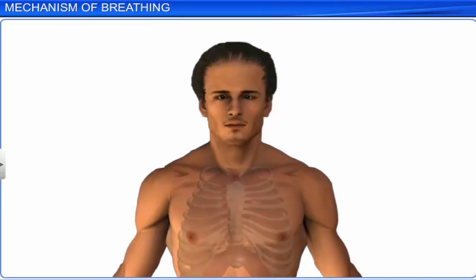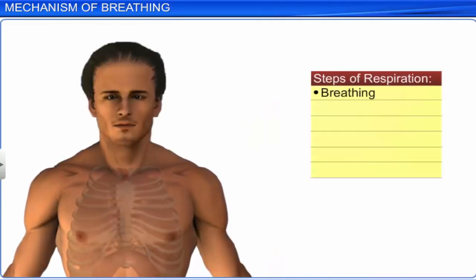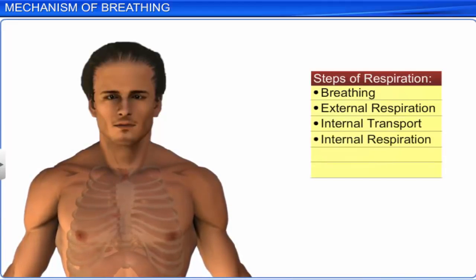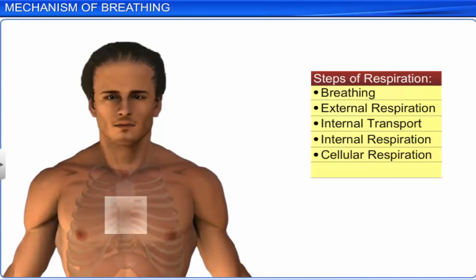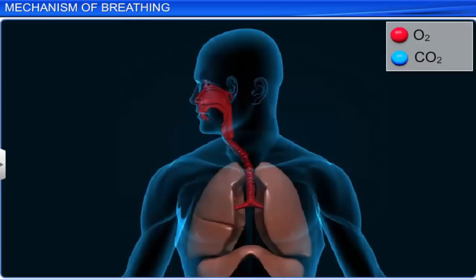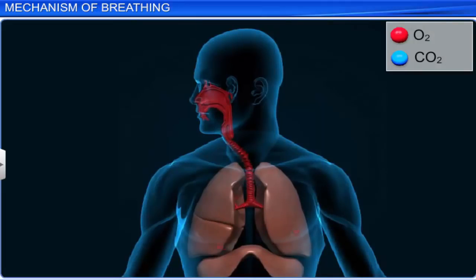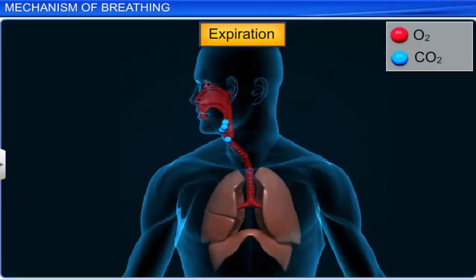Let's study respiration in detail. Respiration involves breathing, external respiration, internal transport, internal respiration, and cellular respiration. Breathing is a two-step process. The first step, called inspiration, involves taking in air from the atmosphere inside the body, and the second step, expiration, involves releasing air from the body into the atmosphere.